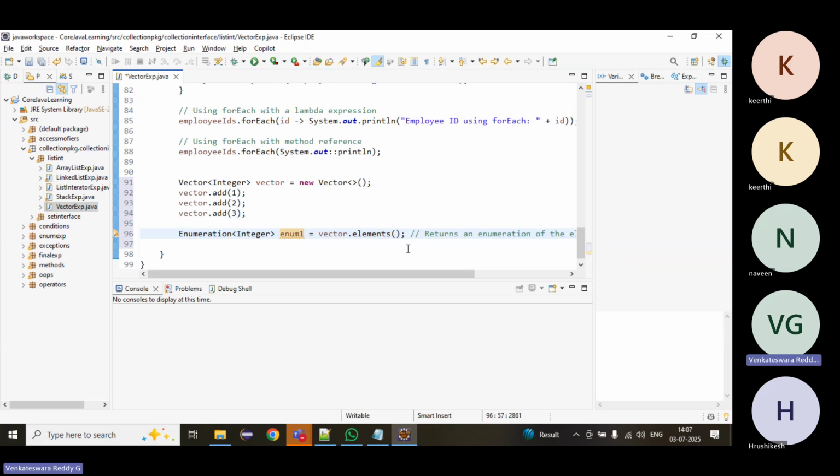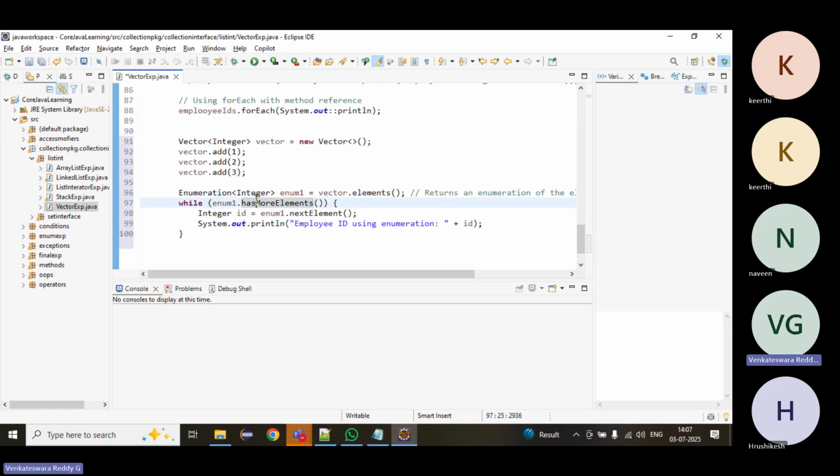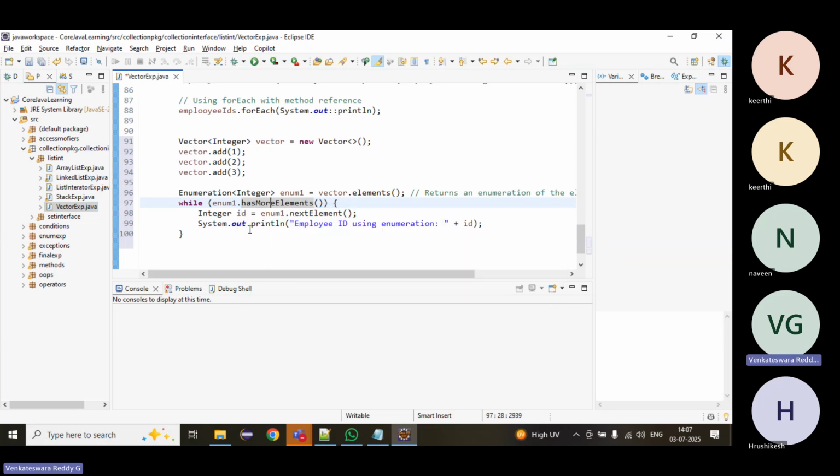Here also we can do a while loop with the enumeration object's hasMoreElements, and then nextElement. What will hasMoreElements do? It will return true if it contains a next element. What will nextElement do? It will return the actual value of the element.